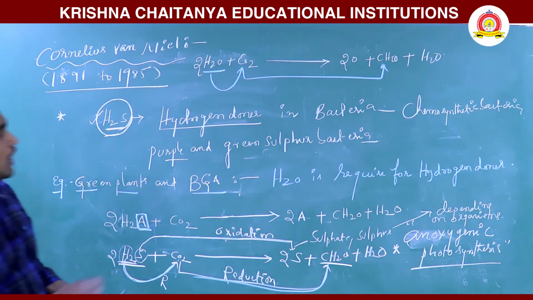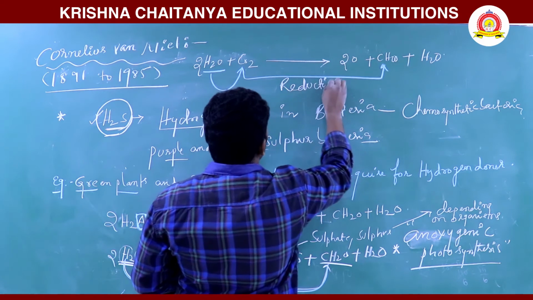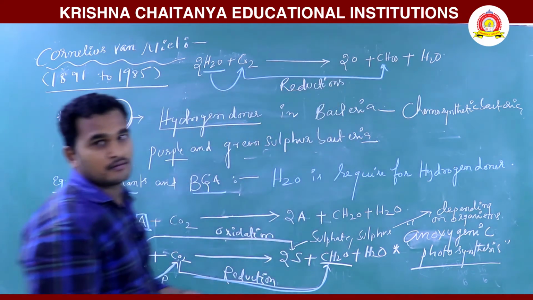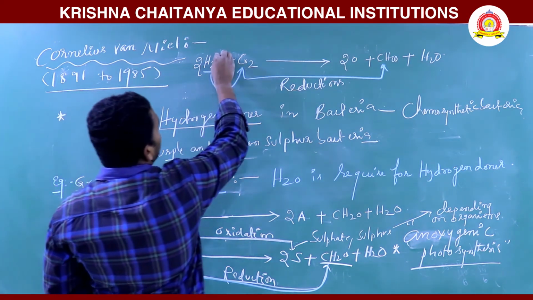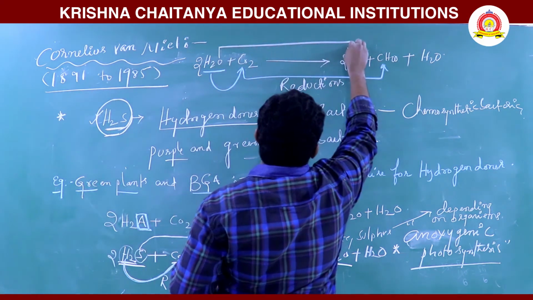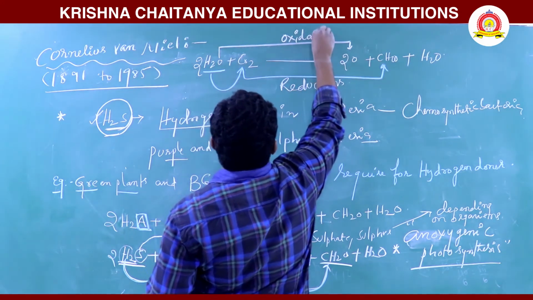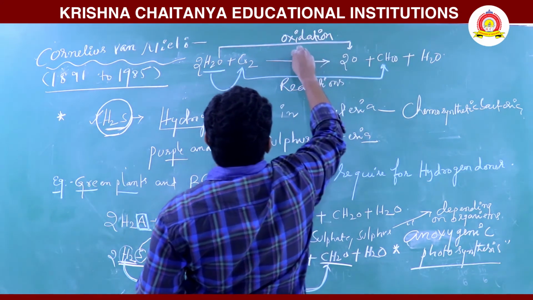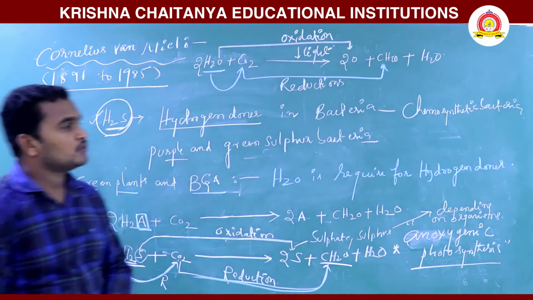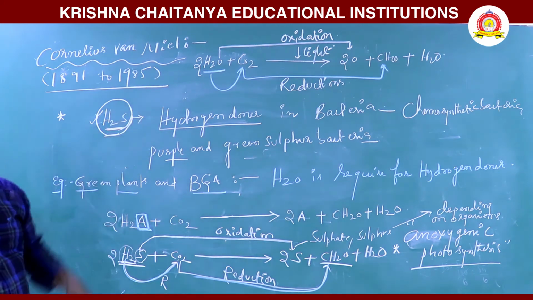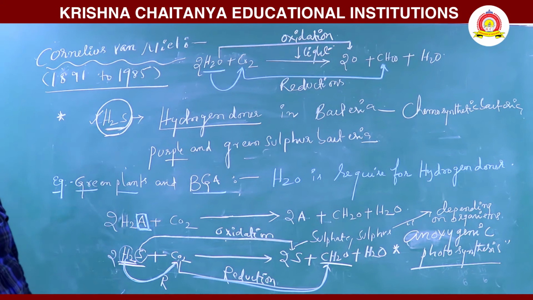This process is called reduction. Next, it is oxidized into oxygen. Oxidation takes place, converted into oxygen in the presence of light. This we observe in plants.